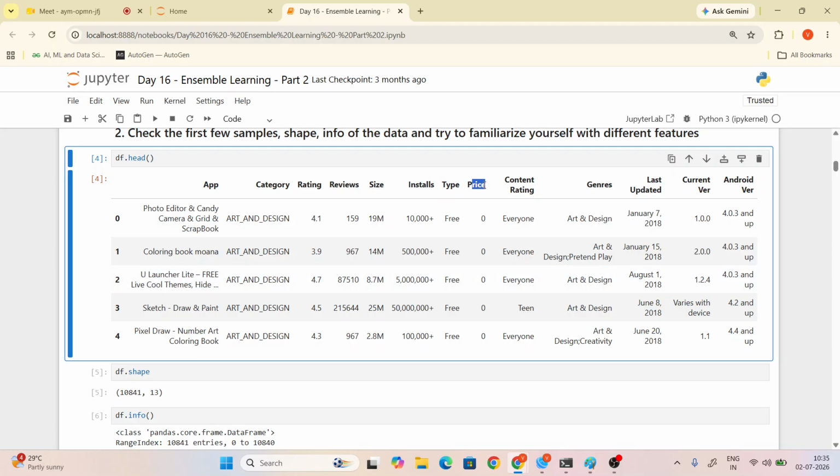If it is free, we will give the price as 0. If it is paid, we will give the price here. And the content rating also. And genres and category are also the same. So Alka, in the data set, we want to handle the file handling. Definitely, it has multiple unnecessary files or labels here. Another one is last updated, current version and Android version.